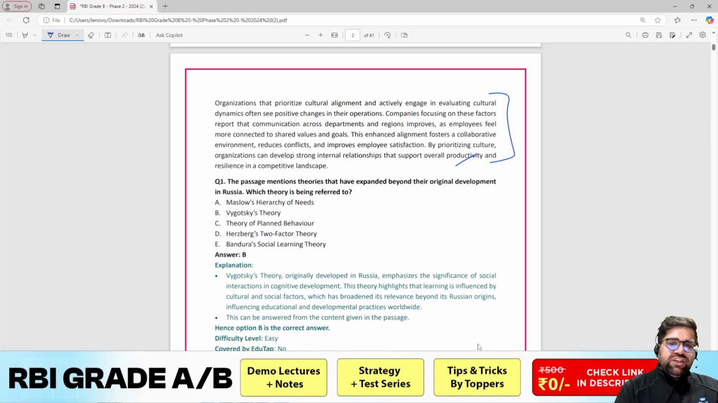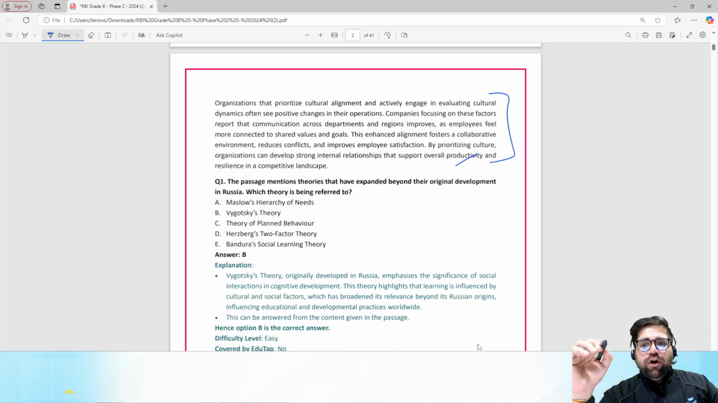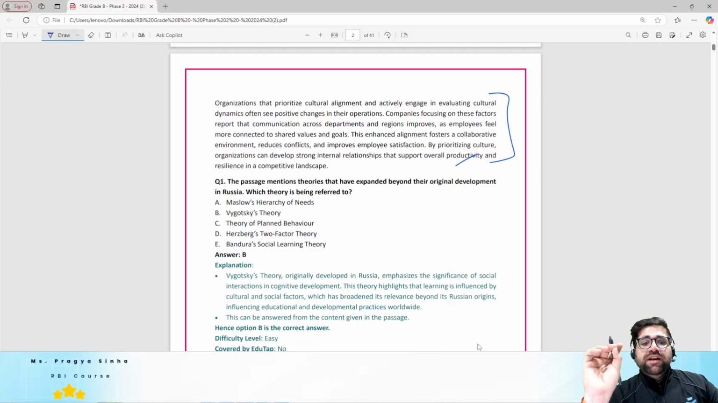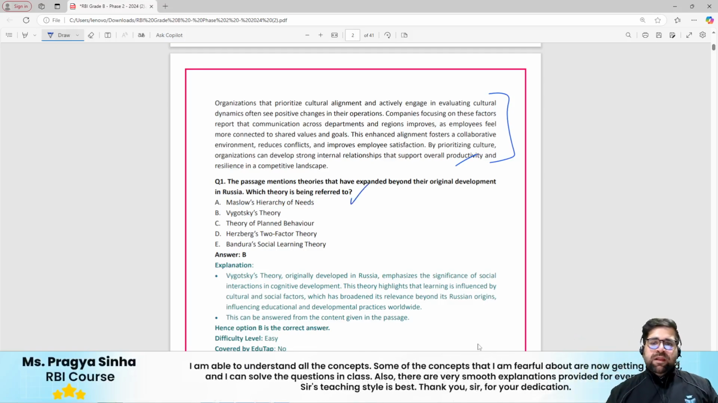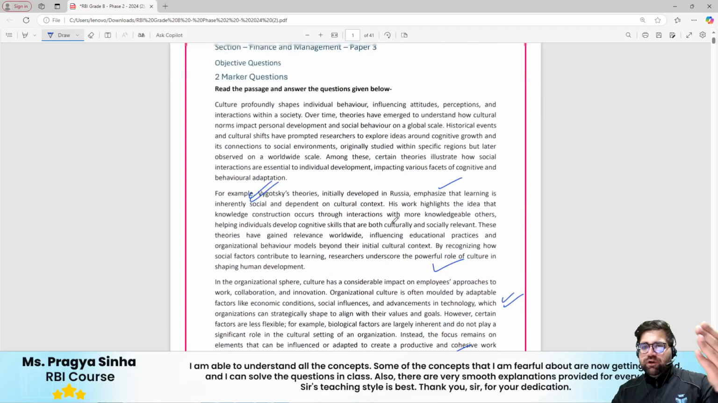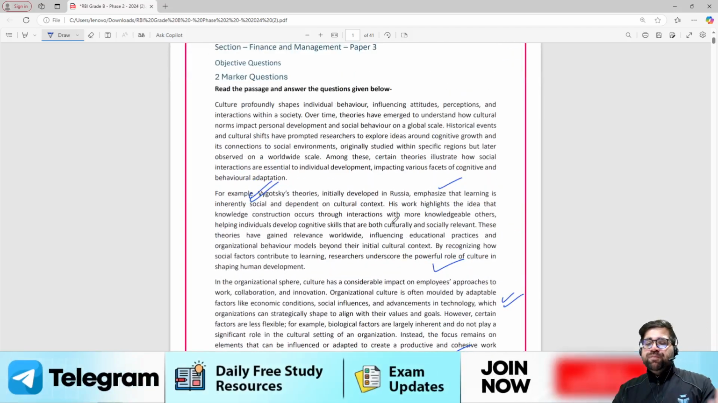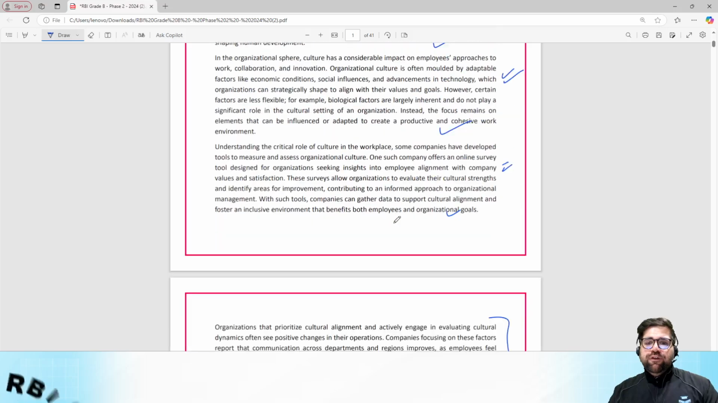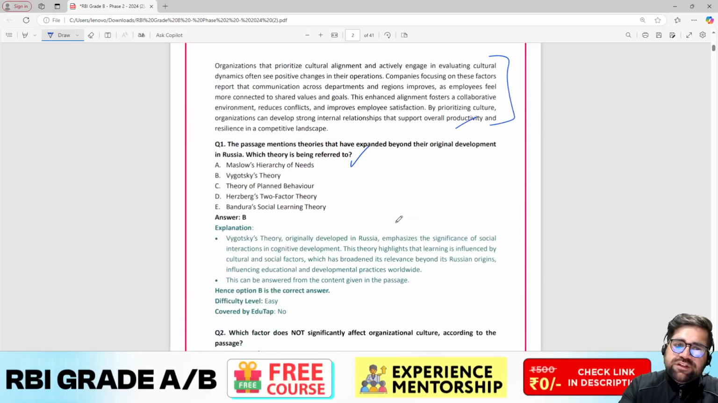The passage mentions theories that have expanded beyond their original development in Russia. Which theory are they referring to? Now, even if you read this second paragraph itself, there is a mention of Vygotsky's theory. So the answer to this question was Vygotsky only.